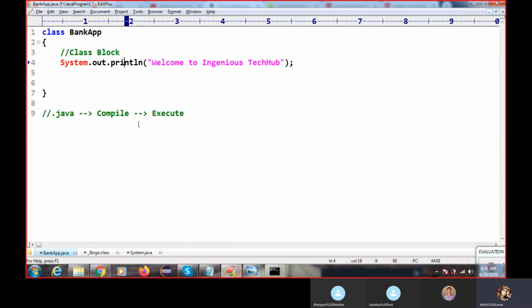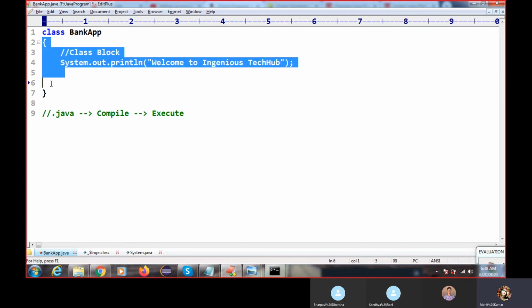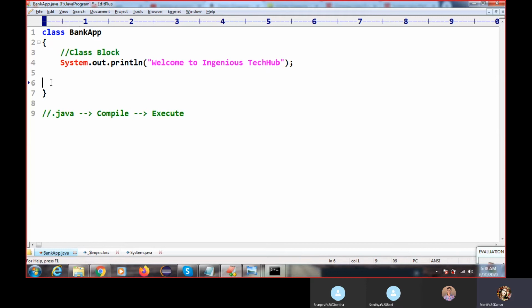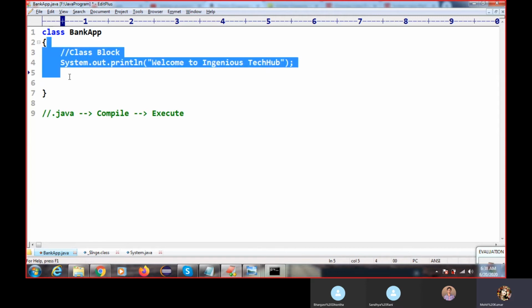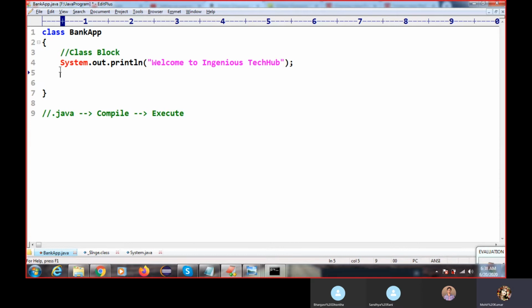A big Java project might have 100 classes, but for an Amazon-type application, 1 lakh logics might be needed. How would we execute all the classes? It is very difficult. So business logic or mathematical logic, we cannot write at the class block, and that's why we get a compile time error.